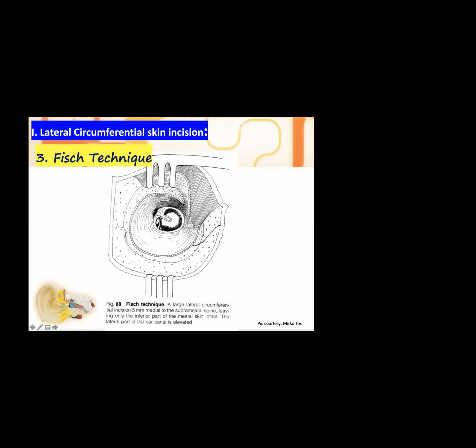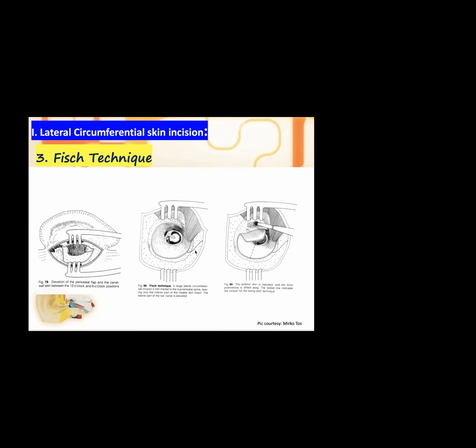Then there is an oblique incision coming from the anterior canal wall, joining the first incision. At the end, we are viewing a large circumferential incision leaving only the inferior part. So in effect, we are raising a 270-degree flap, the entire skin.